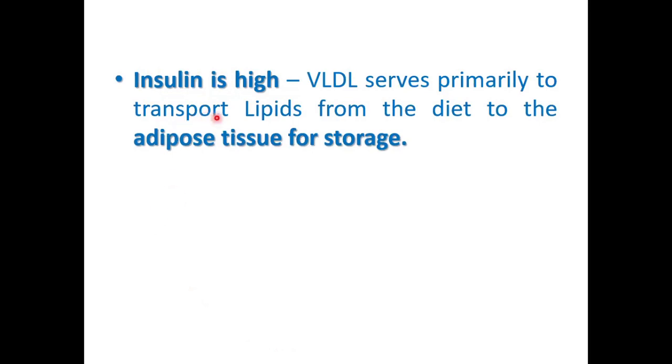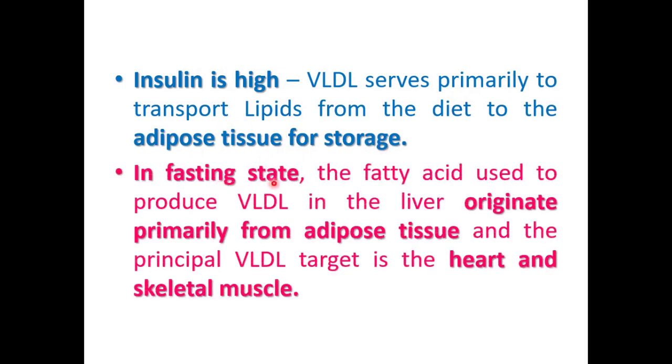When insulin is very high, that is after a meal, VLDL serves primarily to transport lipids from the diet to the adipose tissue for storage. While in fasting condition, that is between meals, fatty acid originating primarily from the adipose tissue is used to produce VLDL in the liver. The principal VLDL target is the heart and muscles. That means VLDL will give fuel for heart and muscles in fasting condition.